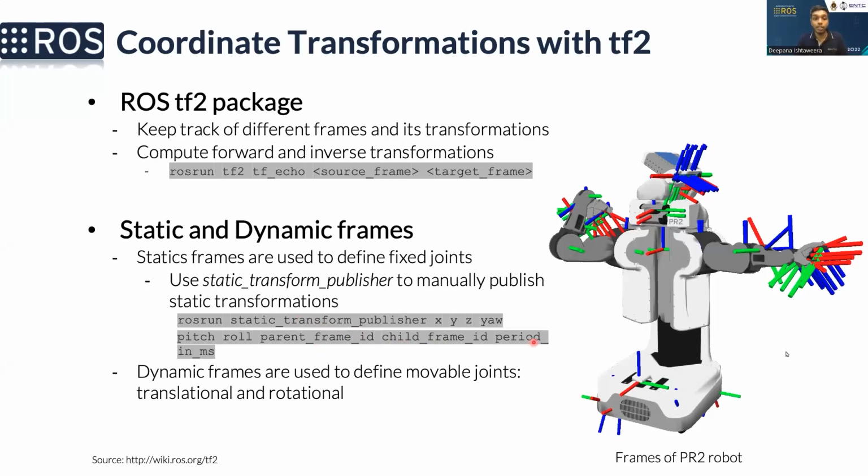And then we have to denote the frequency, and then we have to put in the time, that means 1 over frequency in milliseconds. The other type of frames is the dynamic frames. That means those frames can move with respect to their parents. Mostly these types of frames are used to define the movable joints, which are both translational and rotational.